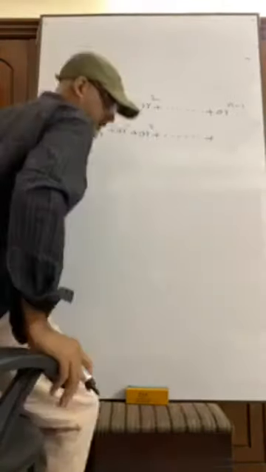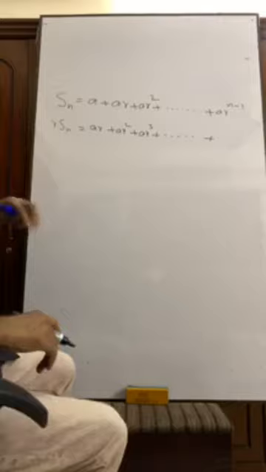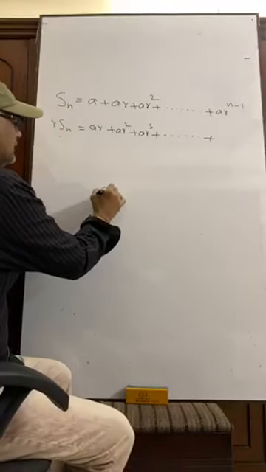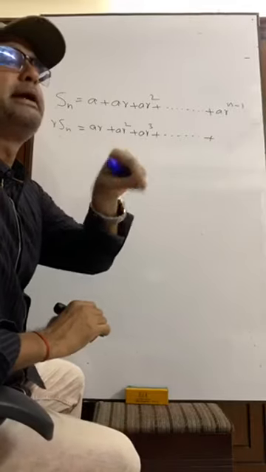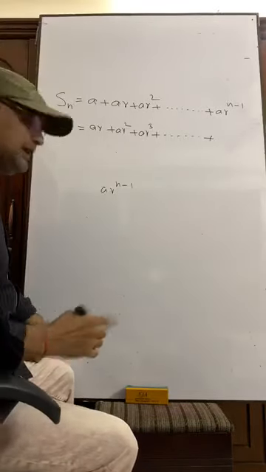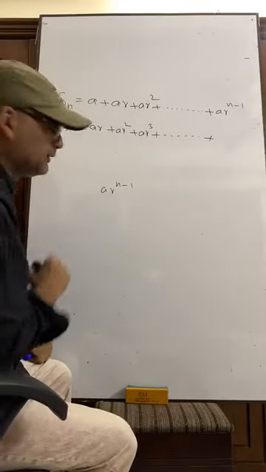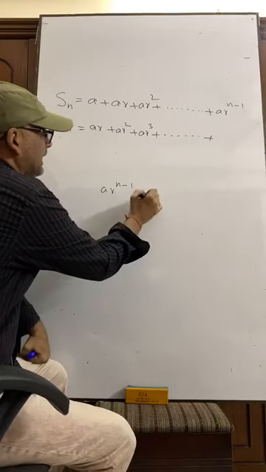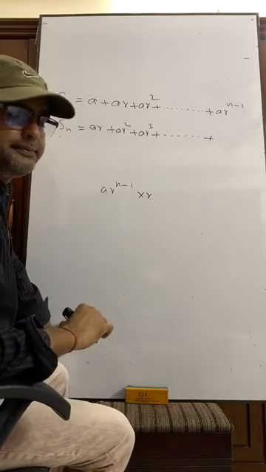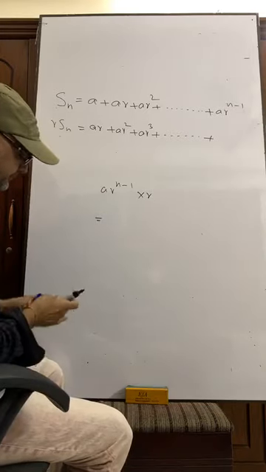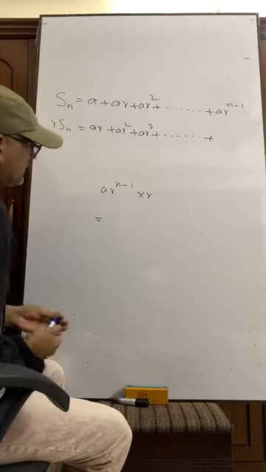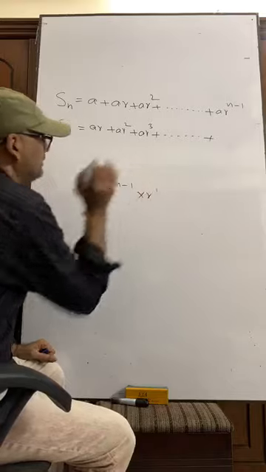Now, the interesting fact here: AR to the power n minus 1 is to be multiplied by R. Now, see what is the result. Here, what's the power? It is 1.